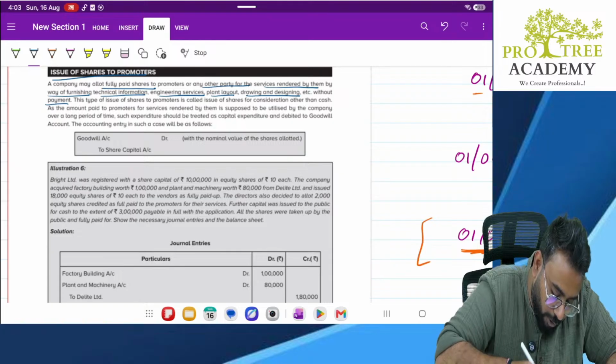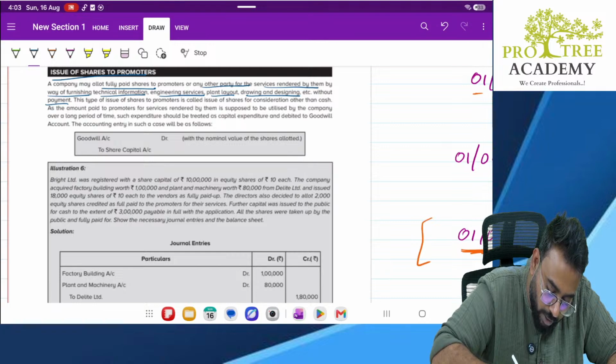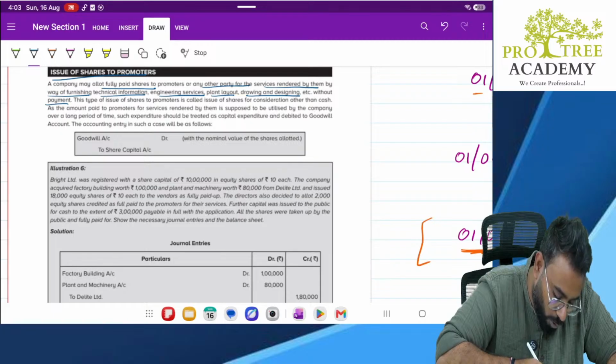So this type of issue of shares to promoter is called issue of shares for consideration other than cash, as amount paid to promoter for service rendered by them is supposed to be utilized by the company over the long period. Such expenditure should be treated as capital expenditure and debited to goodwill account.